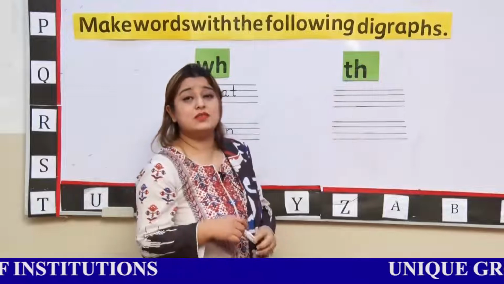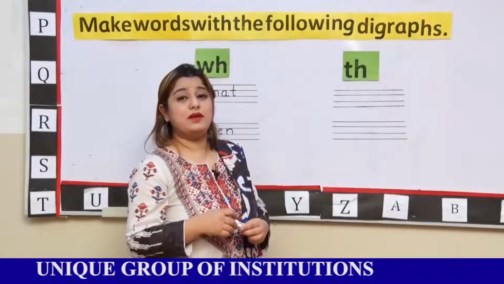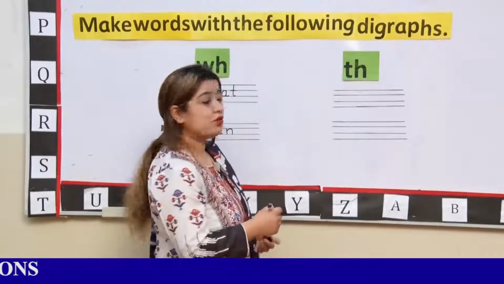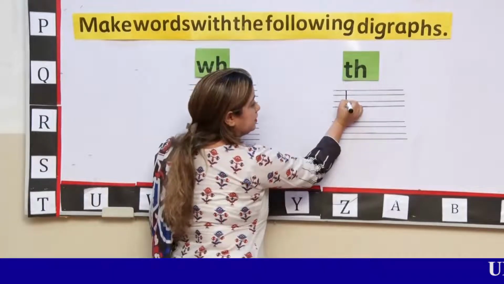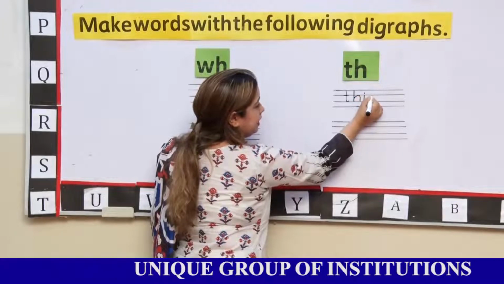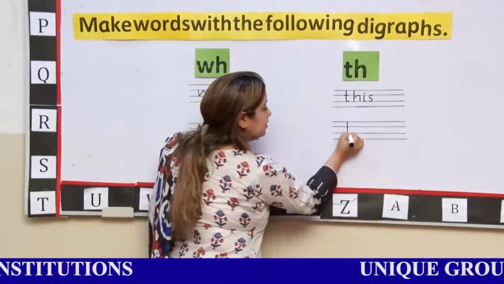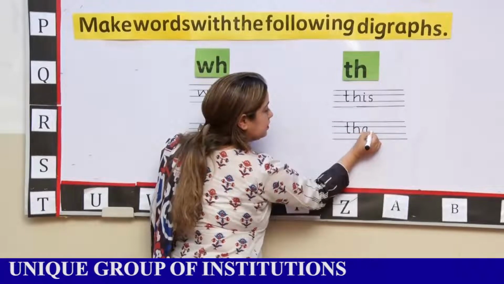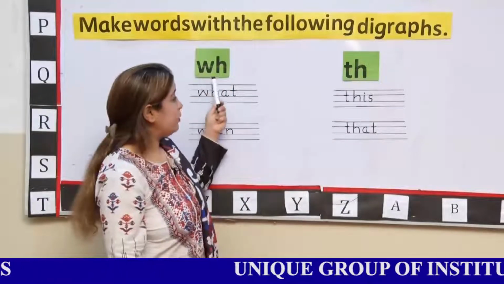The new digraph is TH. When TH combines, it gives the sound of the. When TH combines, what is the sound? The. You can write any other word like the, that, this. I am going to write this and that. The spelling of this: T-H-I-S. And that: T-H-A-T.